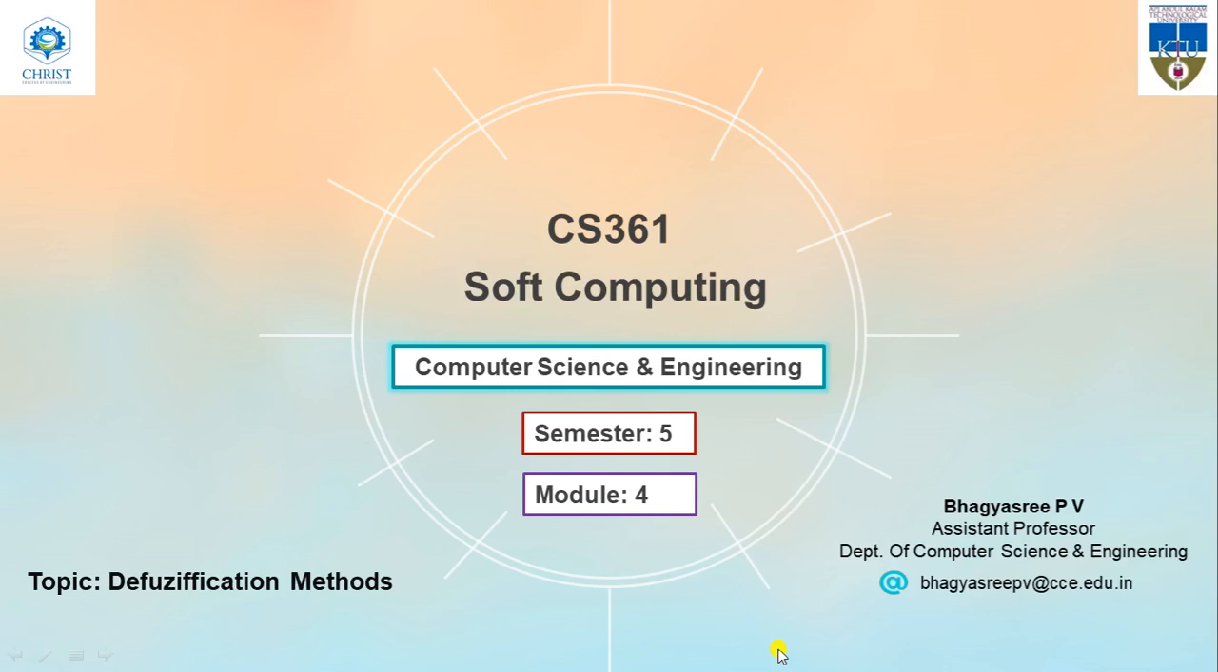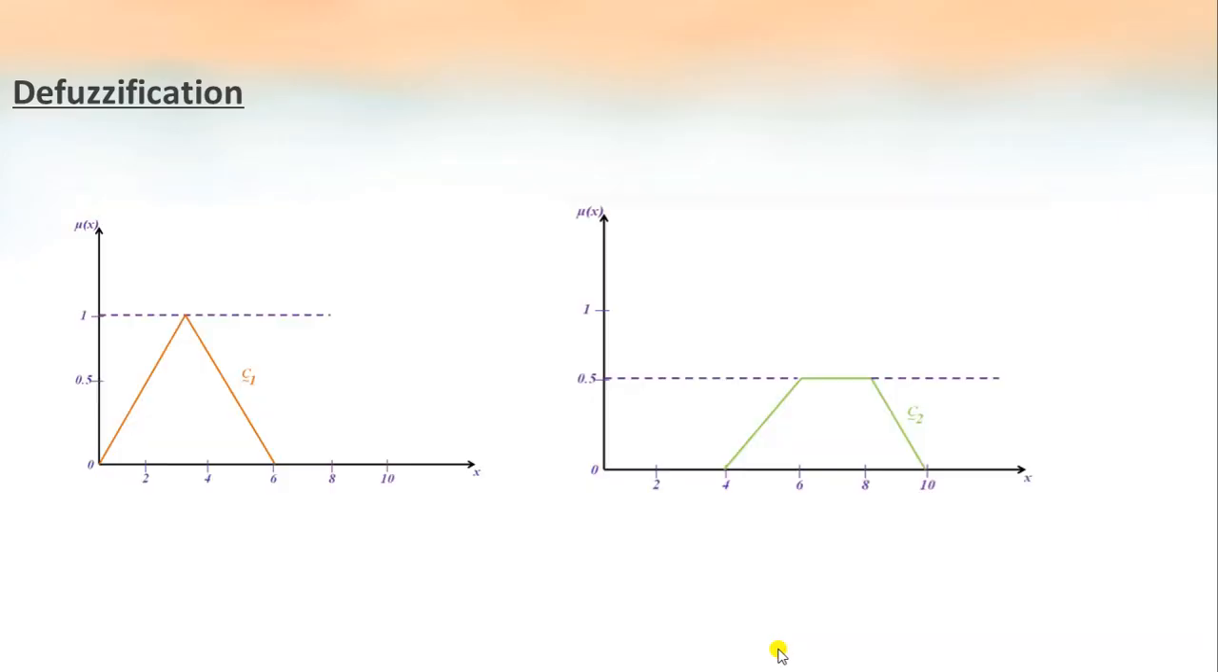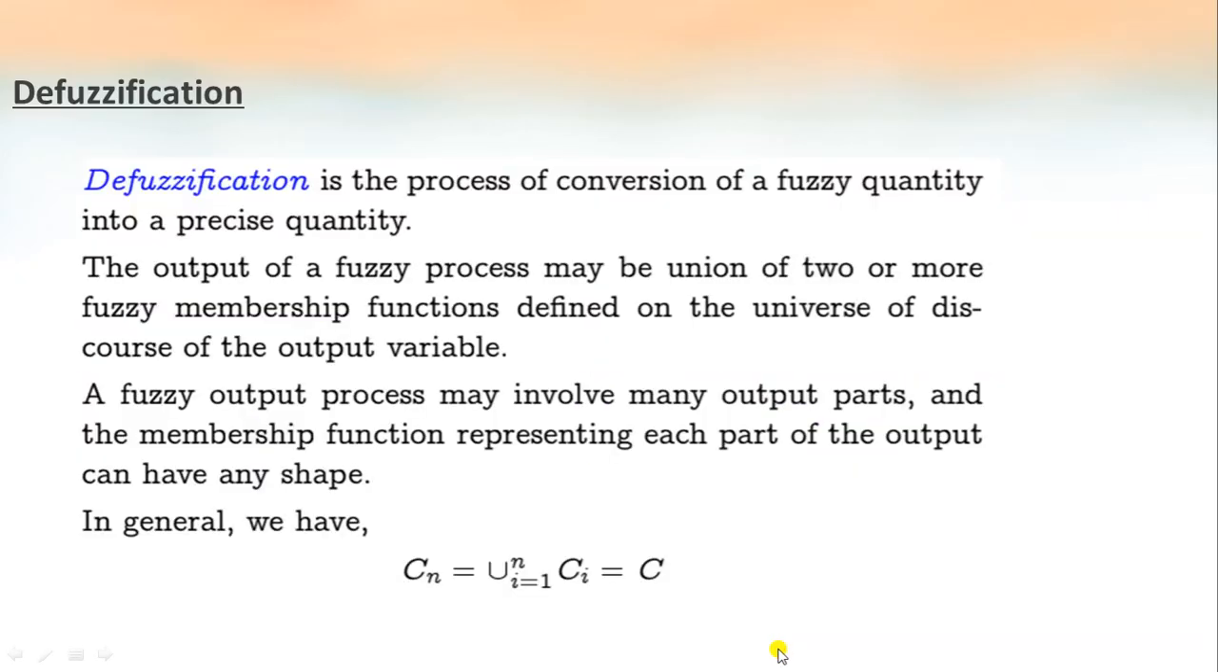Students, in this video we will discuss defuzzification methods. Defuzzification is the process of conversion of a fuzzy quantity into a precise quantity. That means our final output, which is a fuzzy quantity, we are converting it back into a crisp quantity. That is known as defuzzification.